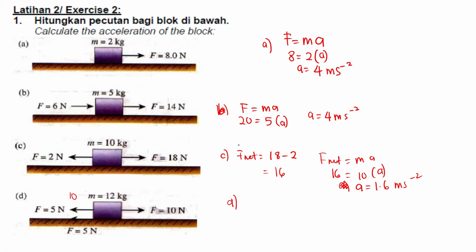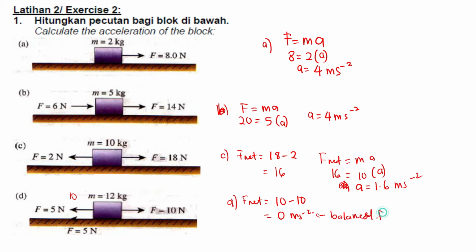Okay, so that means F net is what? The F net is 0. So what happened to the object? If the net force is 0, if the object is at rest, it will remain at rest. Okay, because the net force is 0. So this one we call a balanced force.